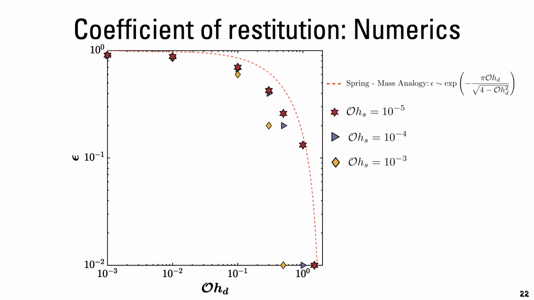And also because in experiments, you can have contact between the drop and the substrate, and there could be some contact line dissipation as well. Whereas in numerics, the substrate is ideal, and we assume that the drop never touches the underlying substrate, but it actually spreads on top of a thin air layer, which is always present between the drop and the substrate. What we see in both numerics as well as experiments is that there is a finite Ohnesorge number beyond which bouncing is no longer possible.